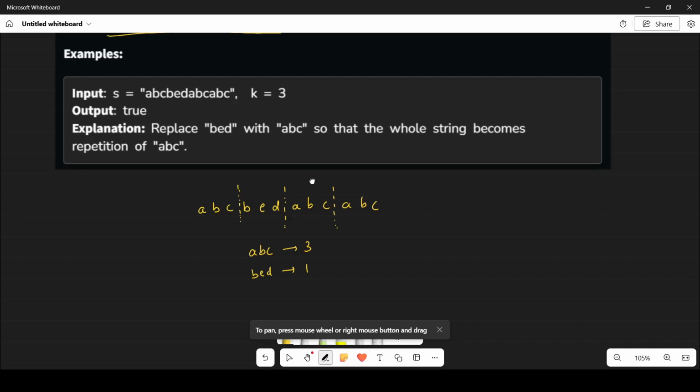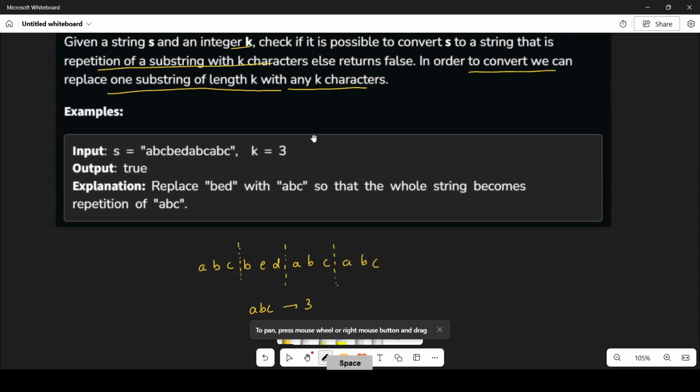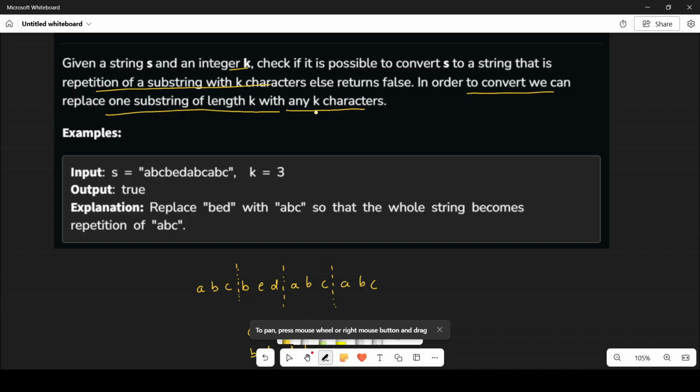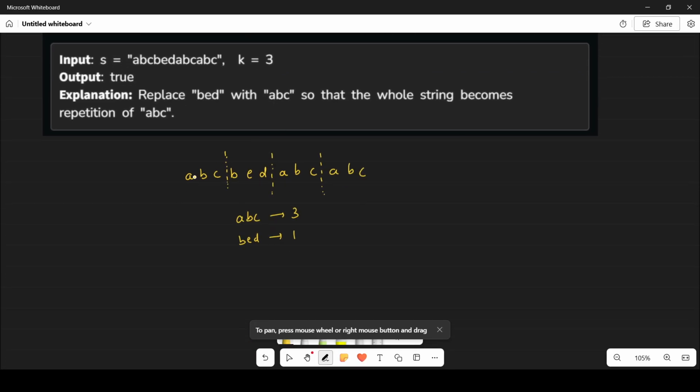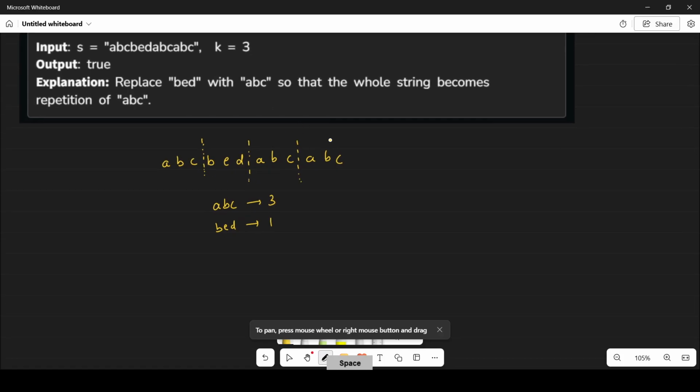So can you change this string into a good string? A good string is a string which we can easily form by repeating a substring of length k characters. Yes, you can make it. What happens if you convert BED into ABC? Then you can simply repeat ABC, ABC, ABC, ABC, and the whole string can be formed easily.